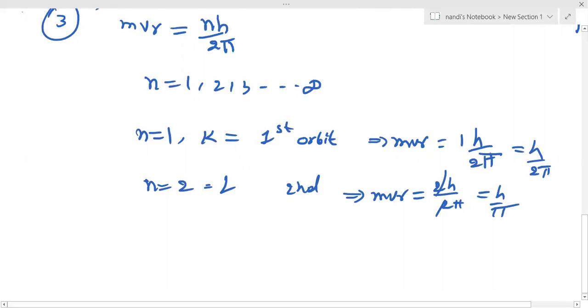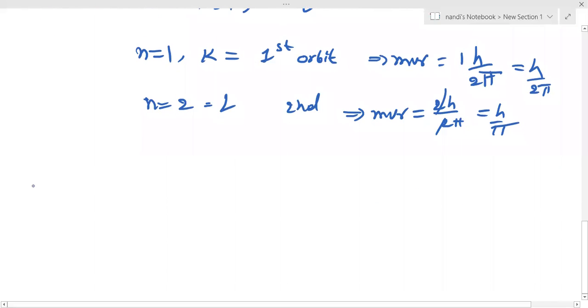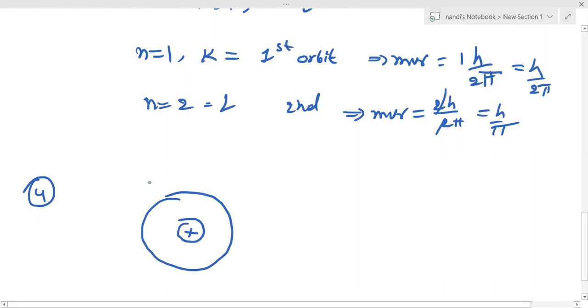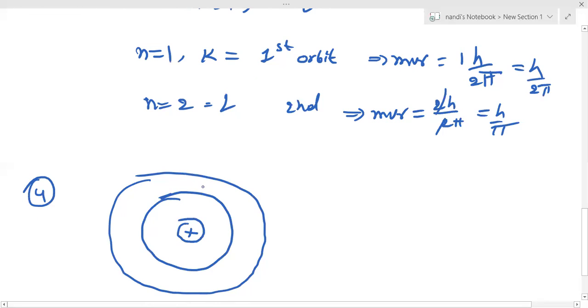Understood? And next one, when the electron is revolving around the nucleus in a stationary orbit, it never loses energy and never gains energy. Suppose we provide some energy to the electron. Then the electron will jump into a higher level, depending on how much energy you provide. Each shell has a particular fixed energy. That is the reason we call it a stationary orbit.